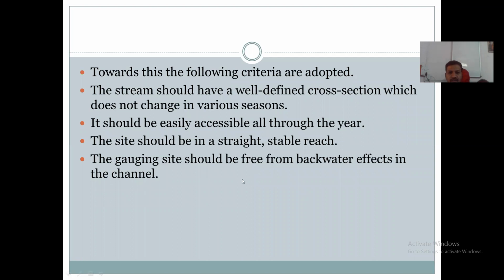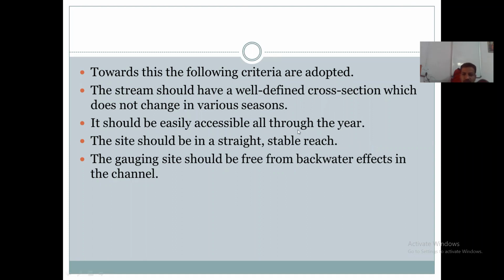Then that site should be easily accessible from all the points, all the locations throughout the year, at all seasons. It should be accessible. तो साइट कसा असायला पाहिजे? सगळीकडून तो accessible पाहिजे. एखादा व्हेकल असेल किंवा any vehicle, it should be accessible for the persons who are going to that site.